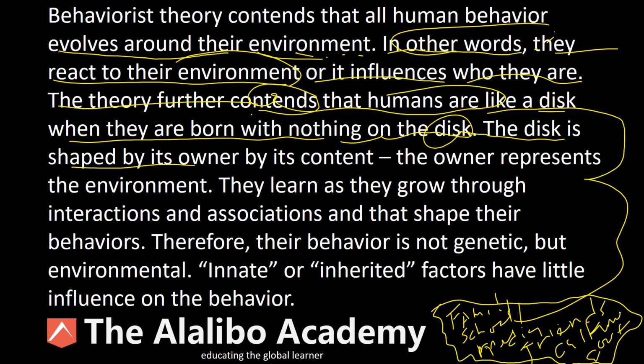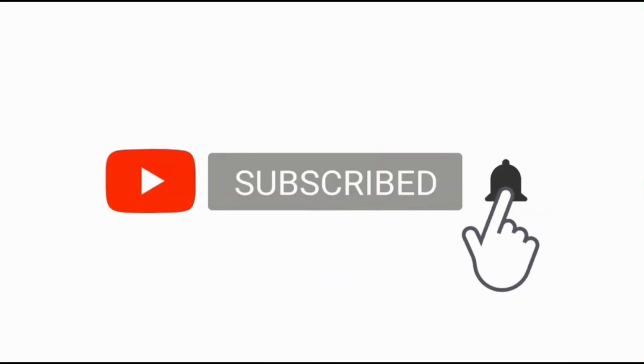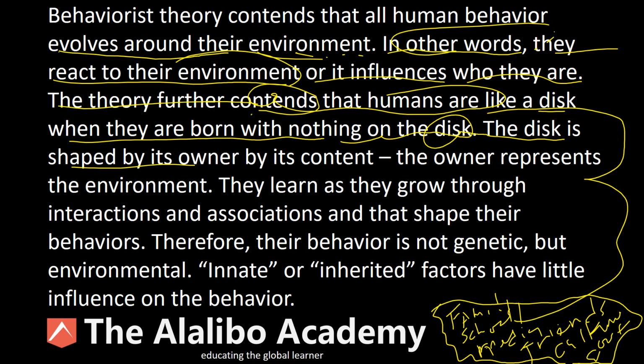The content that is on it will identify the disk, and that is a very perfect example because the disk is neutral when it is purchased, and it begins to be shaped by its owner by the content that is put on it. So the theory contends that humans are like a disk: when they are born with nothing on it, the disk is shaped by its owner by its content. The content on the disk begins to define the disk.